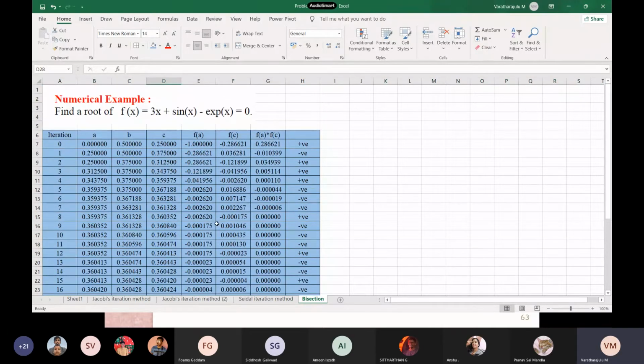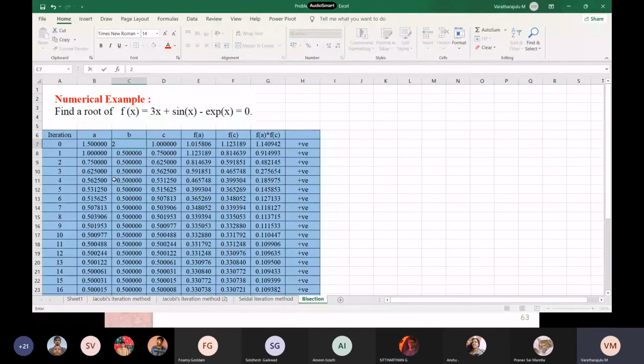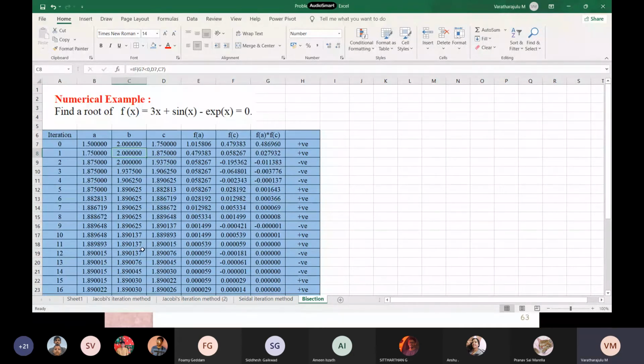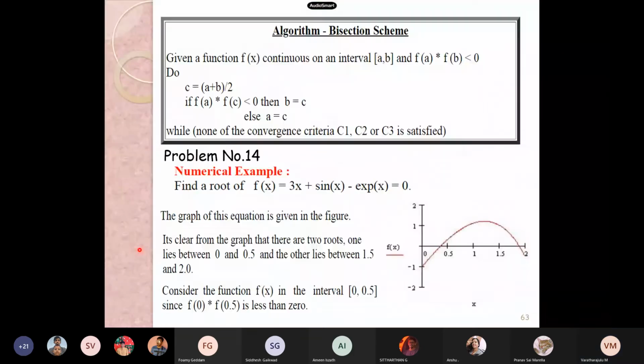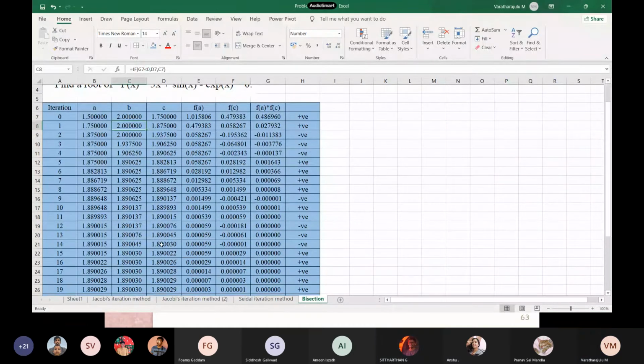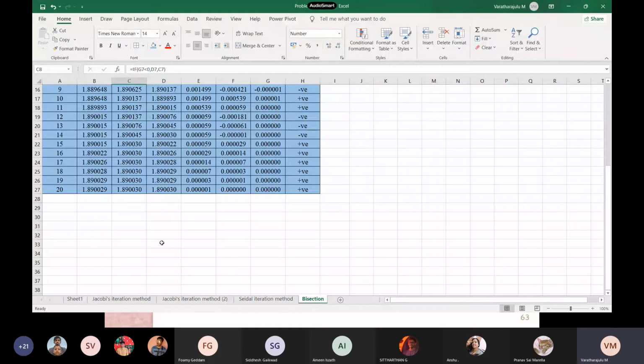Okay. Now I am interested in the second root. What all the changes have to be done with this Excel? So change A and B. Yes, that's all. 1.5 and 2. See, this is what the result, right? 1.89. Yes, 1.890022, 0029.